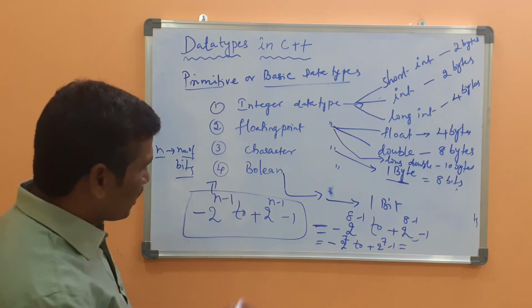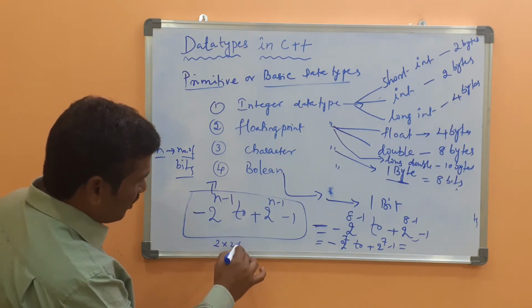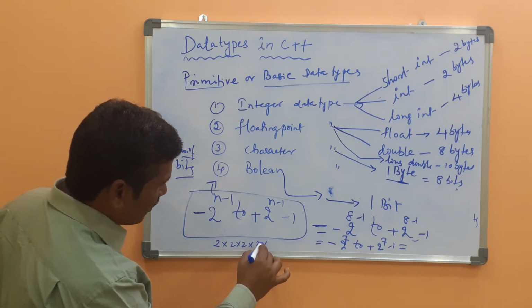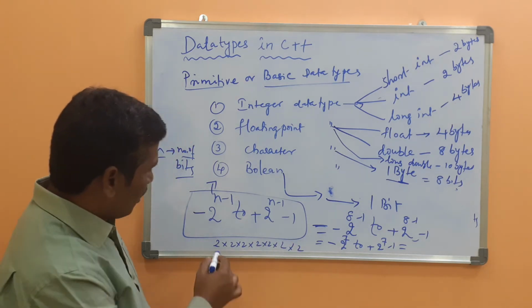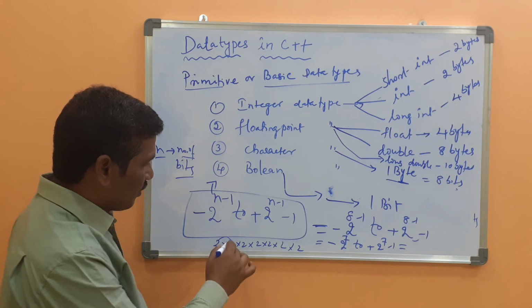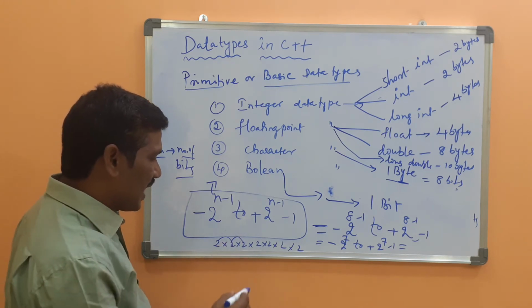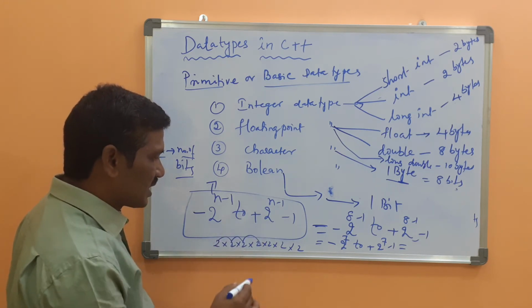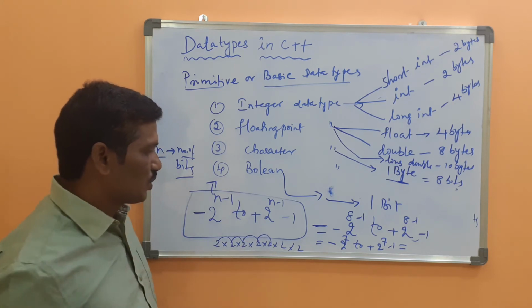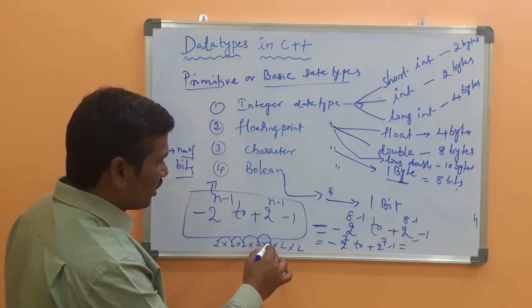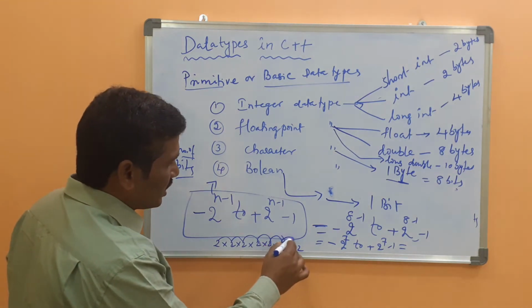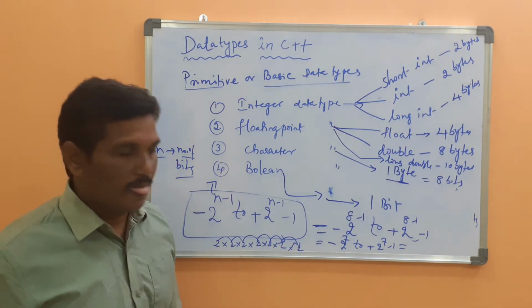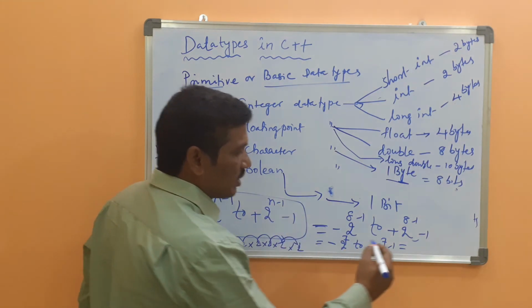What is 2 to the power of 7? Okay, 2 multiplied 7 times. 2 2's are 4, 4 2's are 8, 8 2's are 16, 16 2's are 32, 32 2's are 64, 64 2's are 128. Here, what is the range of it?